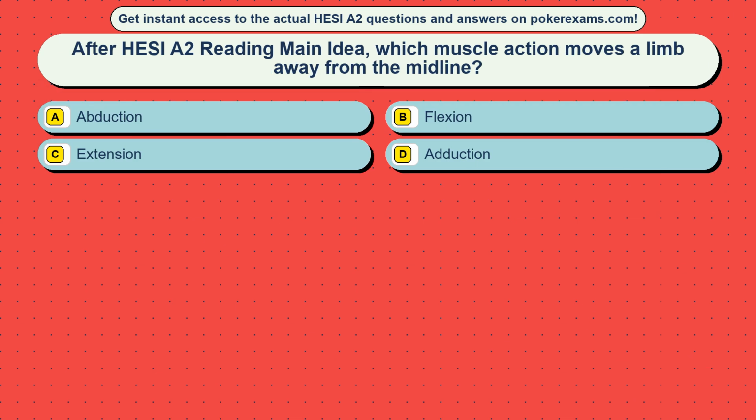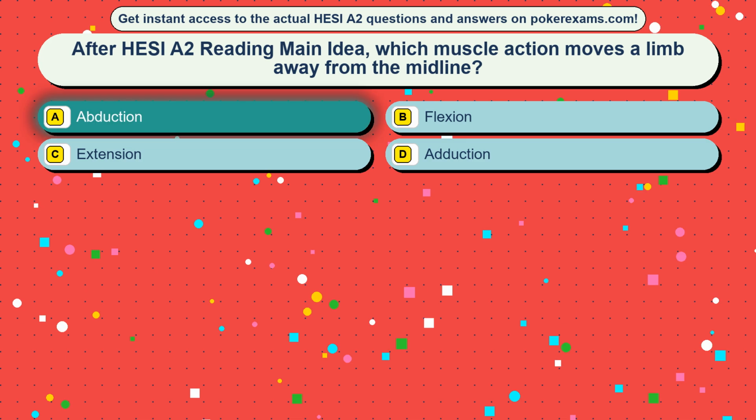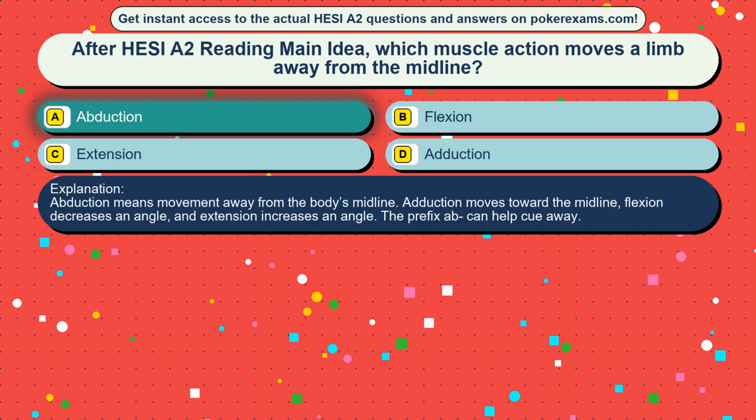Question 26. After HESI A2 reading main idea, which muscle action moves a limb away from the midline? Option A abduction, option B flexion, option C extension, option D adduction. The correct answer is option A, abduction. Abduction means movement away from the body's midline. Adduction moves toward the midline, flexion decreases an angle, and extension increases an angle. The prefix AB can help cue away.